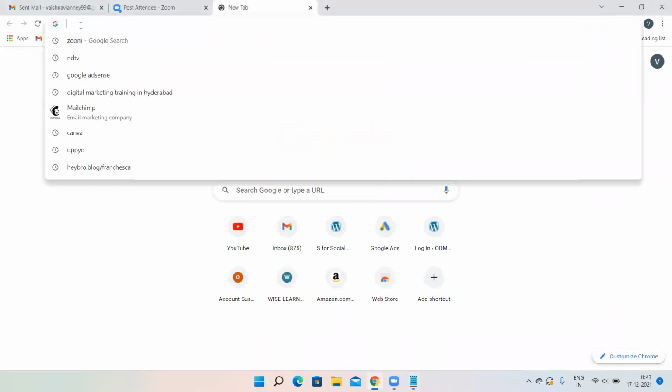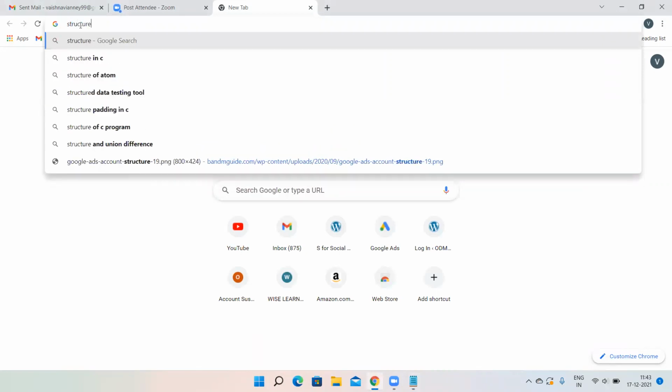Yesterday we learned the structure of Google Ads, isn't it? If you know the structure of Google Ads, then creating Google Ads, that is running your Google Ads campaigns, is very easy. So always remember the structure of Google Ads. That is the most important thing.